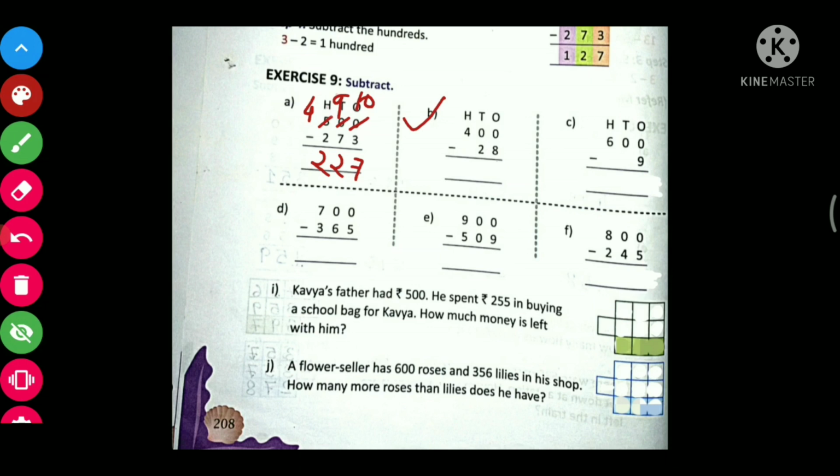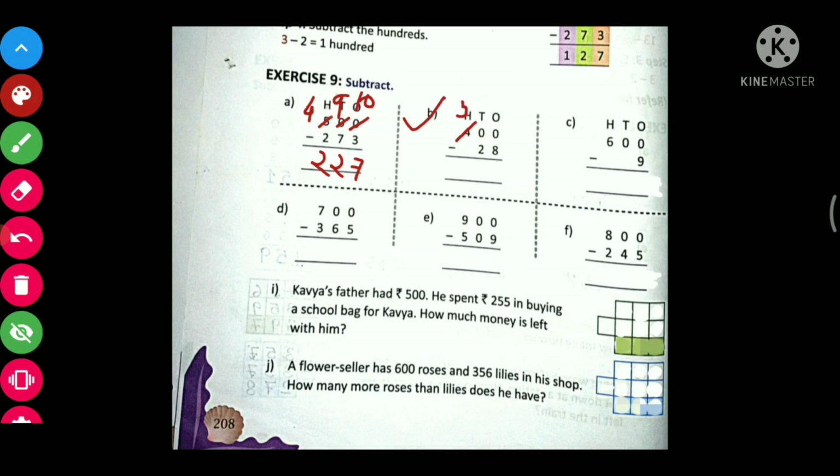Now see B part. In ones place 0 is there. So it will borrow one number from the tens place. Now tens place also having 0. So now this tens place value will borrow 1 from the 100 place. Now this 100 place, it will reduce by 1 and it will become 3. Now that one number, when it reaches to tens place, it will convert into 10, right?